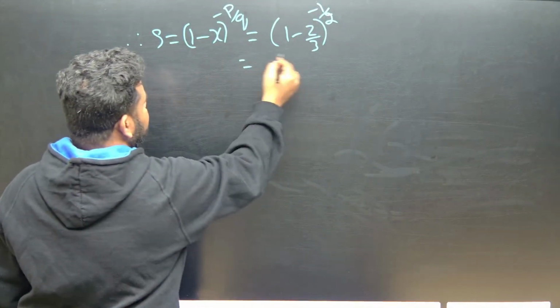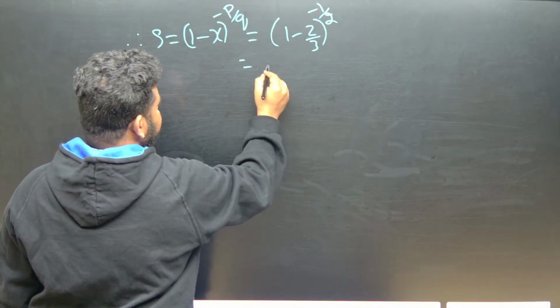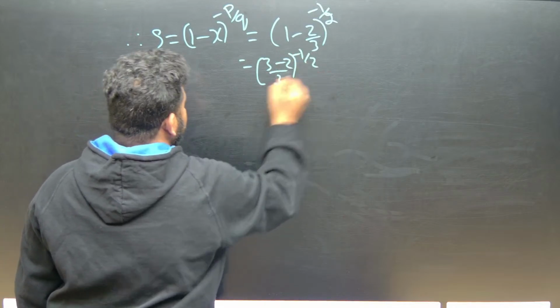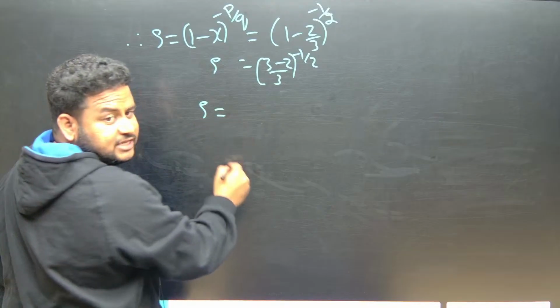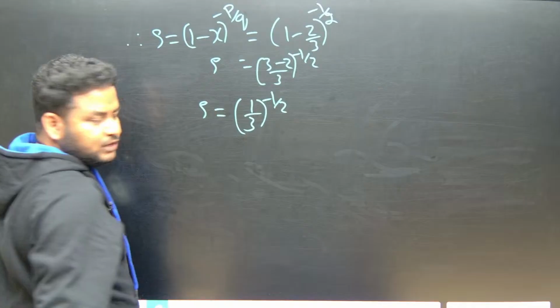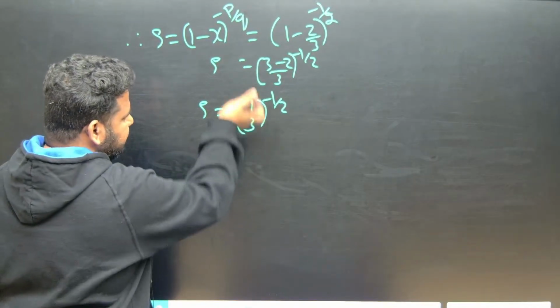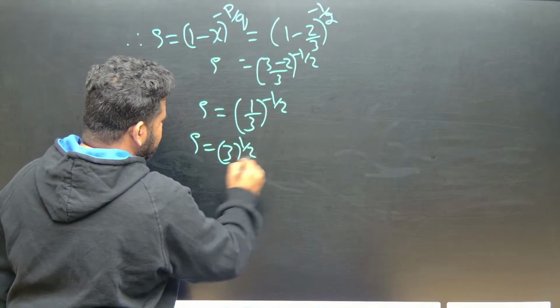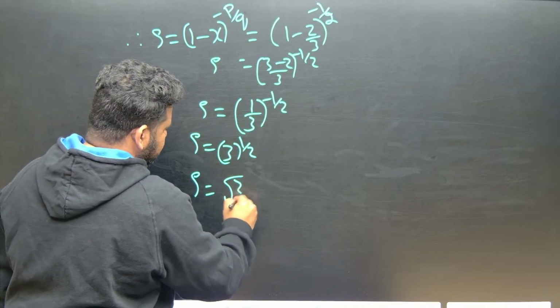Now on simplifying this, what will we have? If I take LCM, this will be 3 minus 2 by 3 to the power of minus 1 by 2. So S is equal to what? 3 minus 2 is 1, so 1 by 3 to the power of minus 1 by 2. If I take the 3 up to the top, this will become 3 to the power of 1 by 2. So S is equal to root 3.